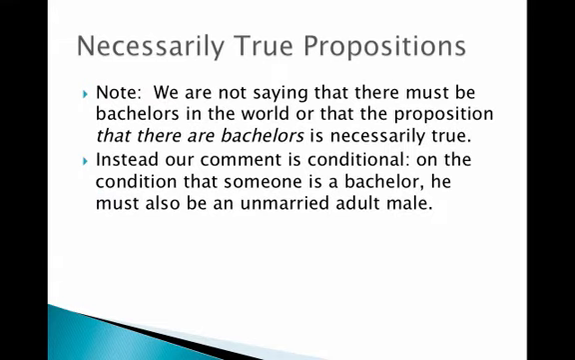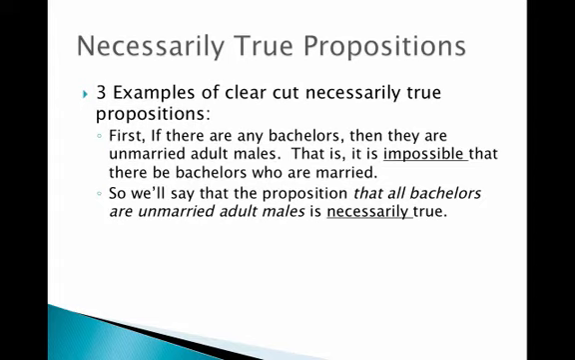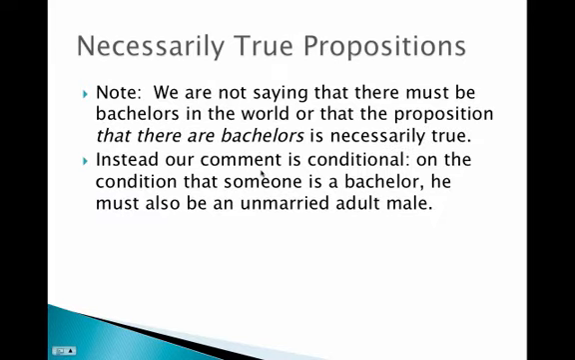Note, we're not saying that there must be bachelors in the world, or that the proposition that there are bachelors is necessarily true. Instead, our comment is a conditional. On the condition that someone is a bachelor, he must also be an unmarried adult male. So remember the lesson on arguments and on conceptual analysis? It's basically part of the meaning of the word bachelor that it's an unmarried adult male. Being an adult male or unmarried is necessary for being a bachelor. This is conceptual analysis. So it's a conceptual truth.